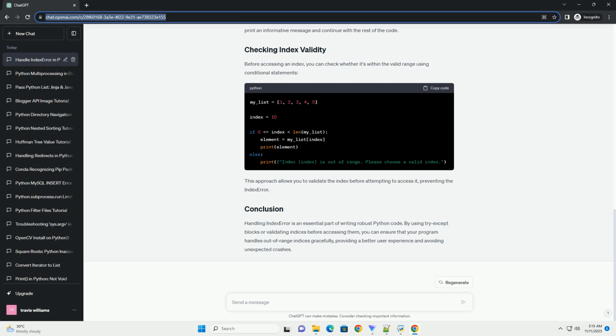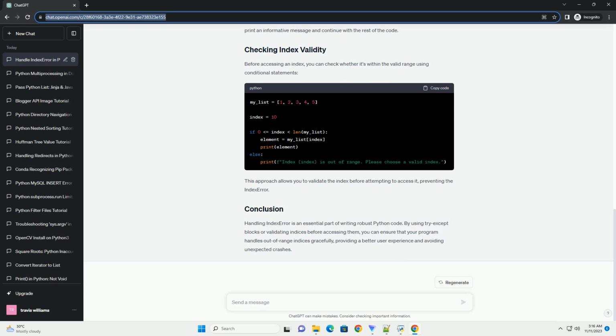ChatGPT. In Python, the index error is a common error that occurs when trying to access an index in a list, tuple, or other iterable that is outside the valid range of indices. This tutorial will guide you through understanding the index error and how to handle it gracefully in your Python code.